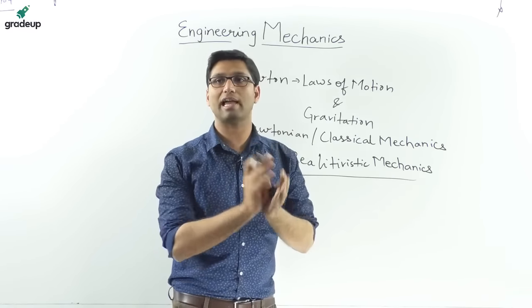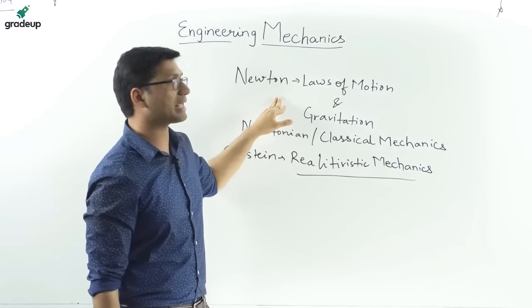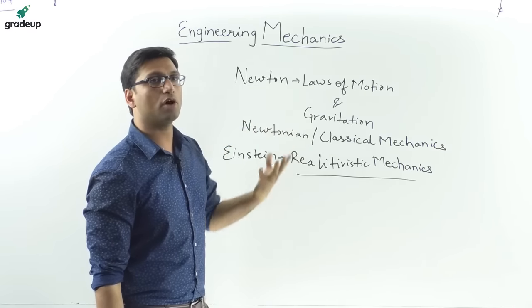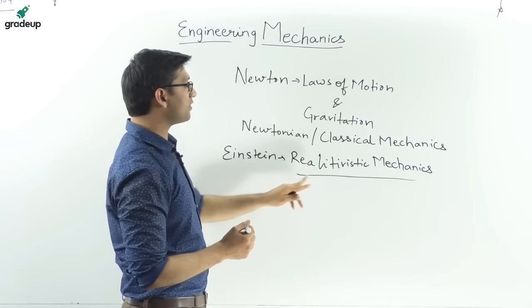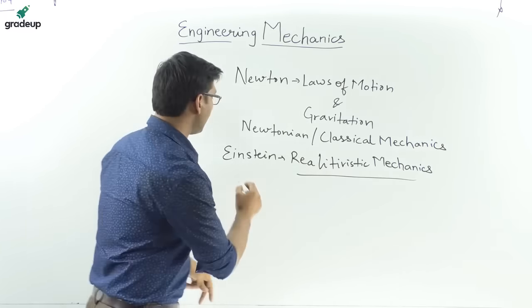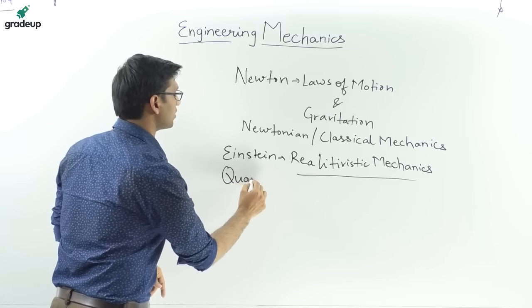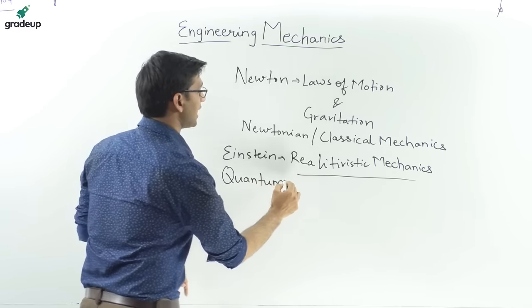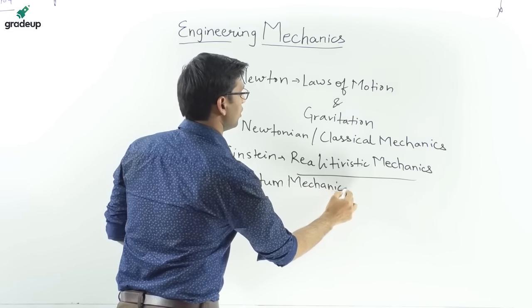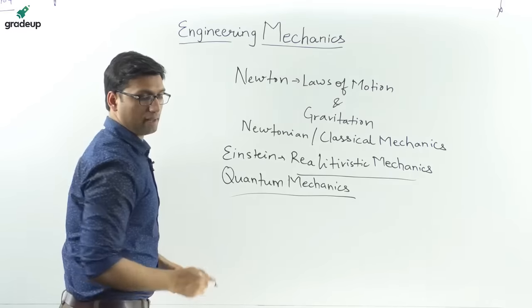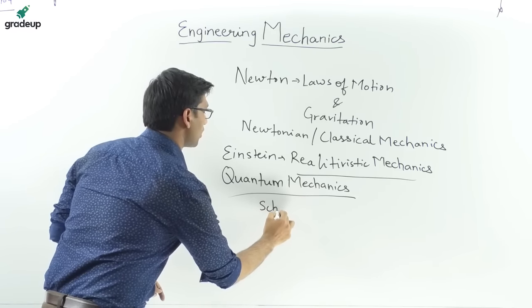When bodies are moving at high speed, Newton failed to provide the mechanics for such bodies, so for bodies moving at high speed, Einstein gave relativistic mechanics. And further there is quantum mechanics, the modern day mechanics, which was given by Schrödinger and Broglie.